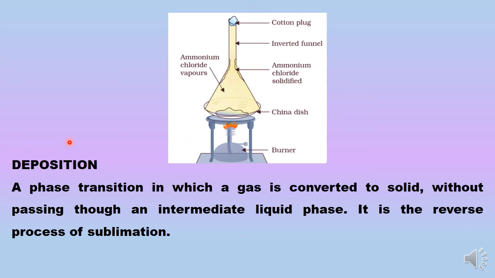With this, children, we have completed the effect of temperature change on the state of matter. In our next lecture, we will be talking about the effect of changing pressure on the state of matter. After that, we will also discuss what is evaporation and what are the factors that govern the rate of evaporation. That will conclude this chapter, which is matter in our surroundings. So please revise these topics and come prepared for the next lecture.